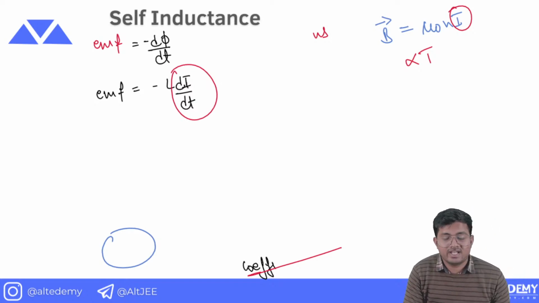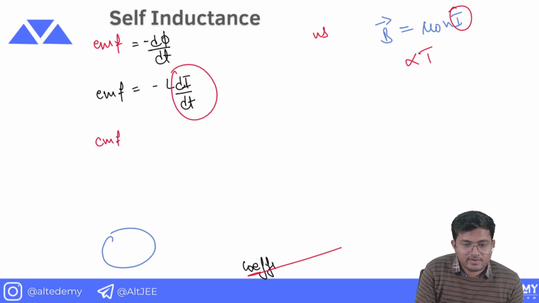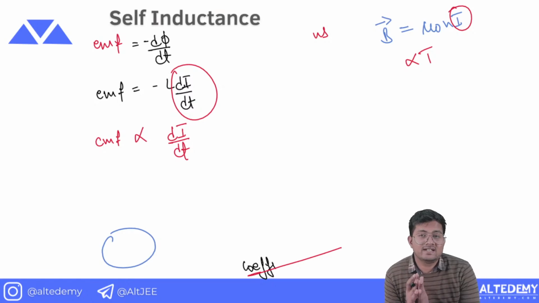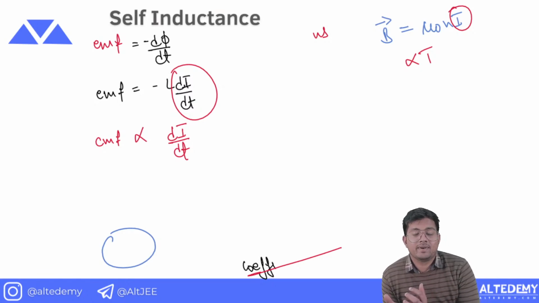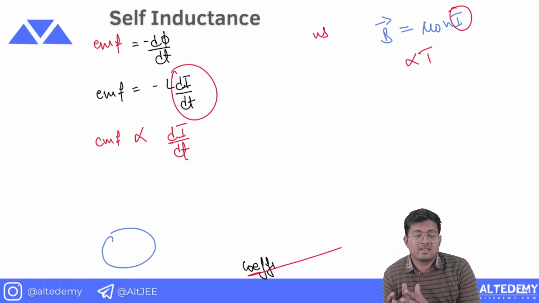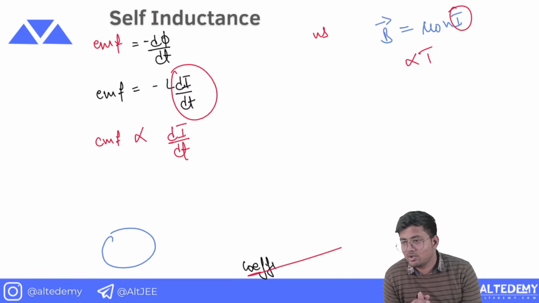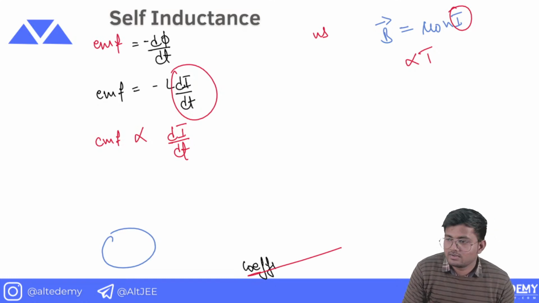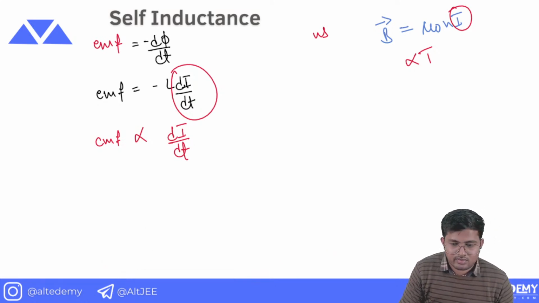Great. So EMF is proportional to the rate of change of current. The EMF produced in the solenoid or in the inductor will depend on how rapidly or how slowly the current is varying. If the current is varying slowly, then the EMF produced will be less. If the variation of current is very rapid, then the EMF produced will be very high. I hope I have made my point clear. All right, great.